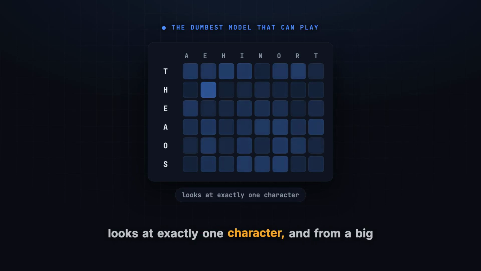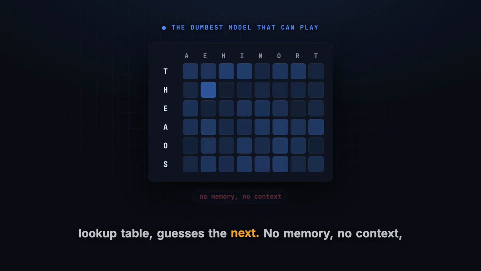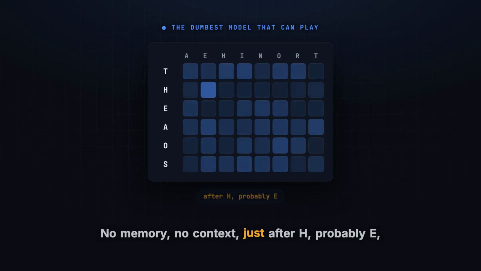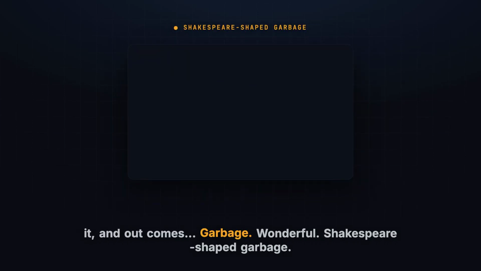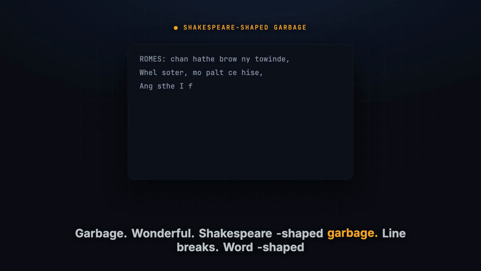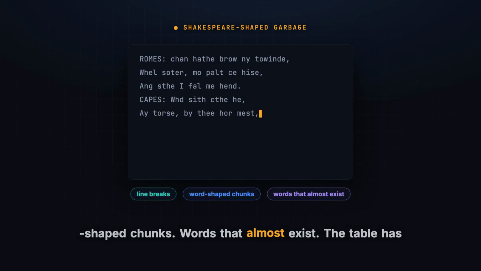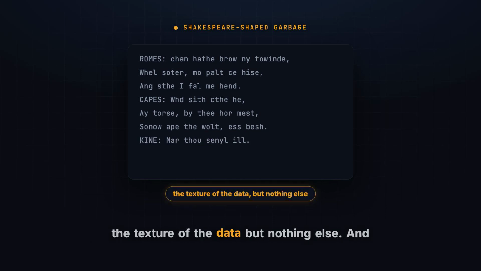It looks at exactly one character, and from a big lookup table, guesses the next. No memory, no context. Just after H, probably E. He trains it, samples from it, and out comes garbage. Wonderful. Shakespeare-shaped garbage: line breaks, word-shaped chunks, words that almost exist. The table has learned the texture of the data, but nothing else.